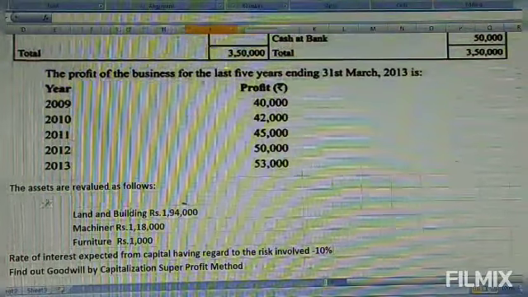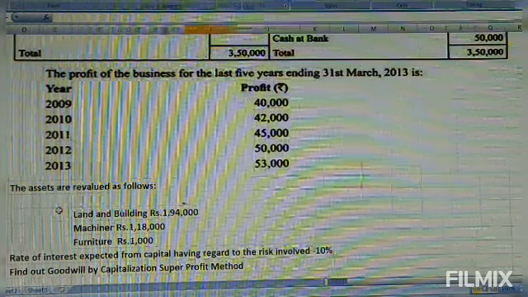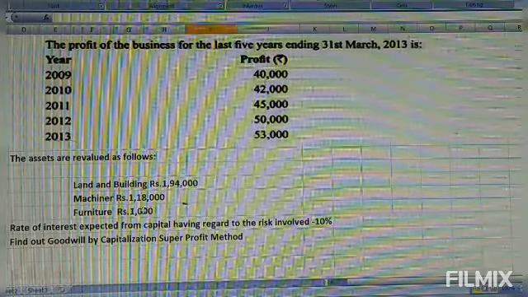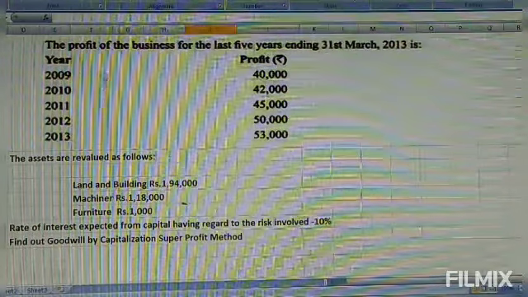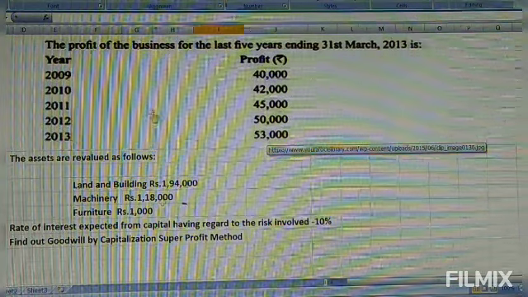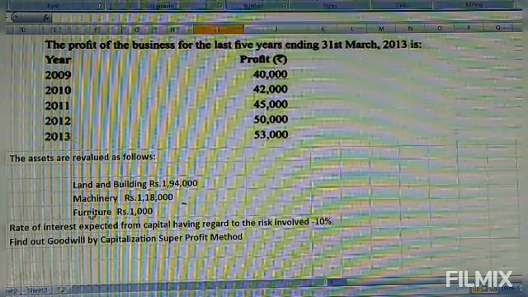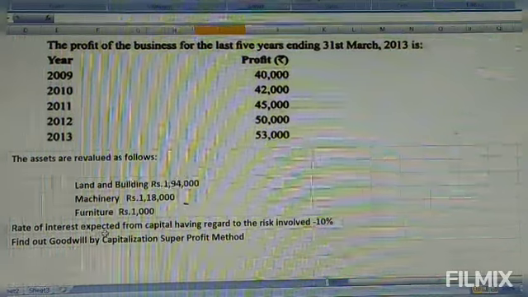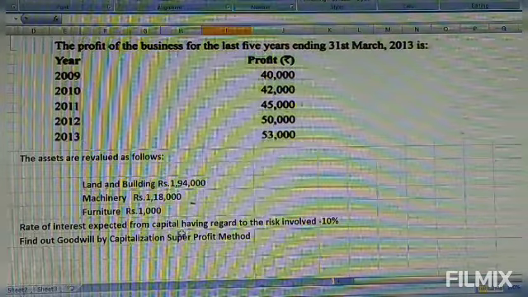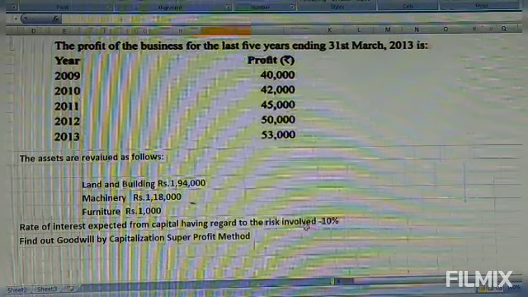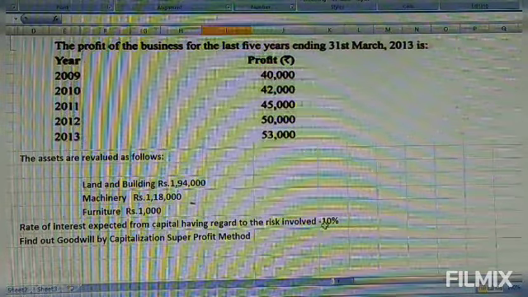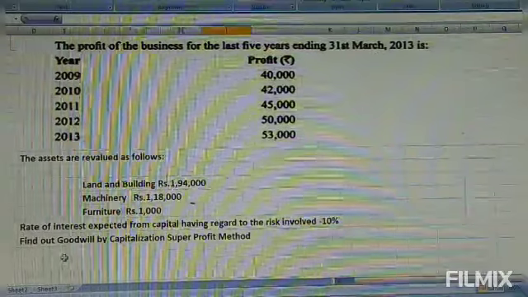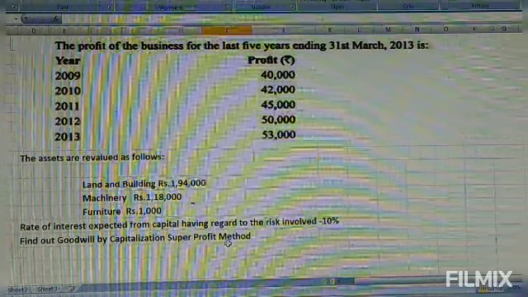Then the assets were revalued as follows: land and building rupees 1,94,000, machinery rupees 1,18,000, furniture rupees 1,000. The rate of interest expected from capital having regard to the risk involved is 10%. This is the normal rate of return. Find out goodwill by the capitalization of super profit method.